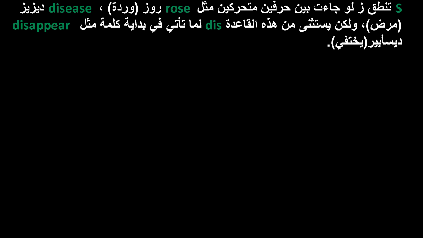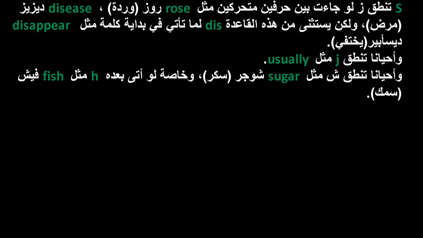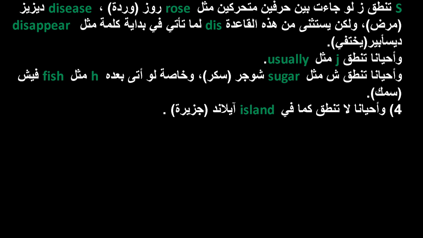S is pronounced Z if it comes between two vowels, such as rose, disease. But an exception to this rule is dis when it comes at the beginning of a word such as disappear. Sometimes S is pronounced like J, like usually. Sometimes it is pronounced SH, like sugar, especially if it is followed by H, like fish. Sometimes it is not pronounced as in island.